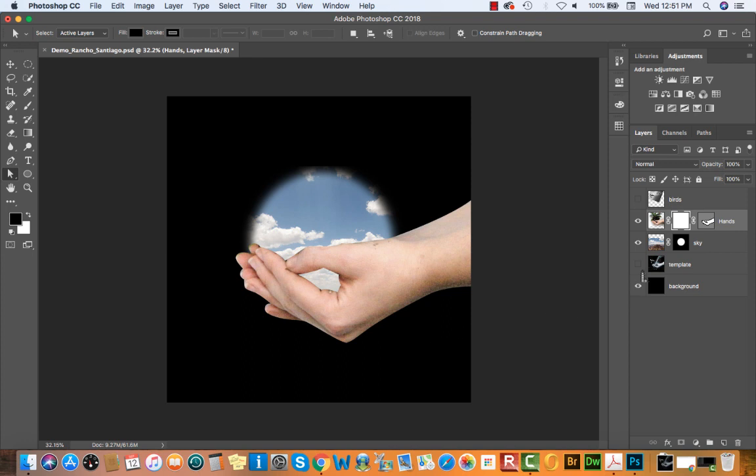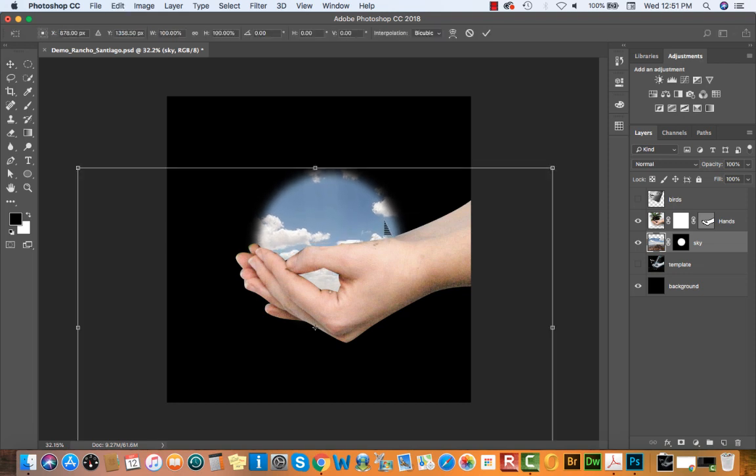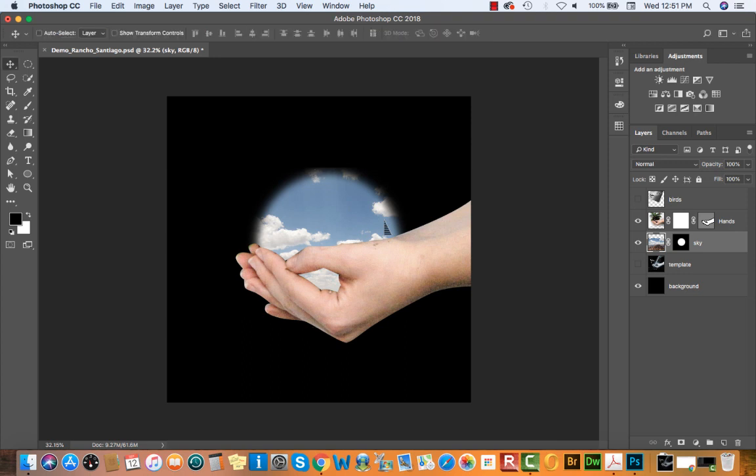All right, with the hand created, you might want to move your sky layer a little bit if it isn't quite centered inside of the hands. You can always move this, and if it's too big or too small, Command T will allow you to transform. Always press return once you're finished with your transformations to exit out of that transform box.